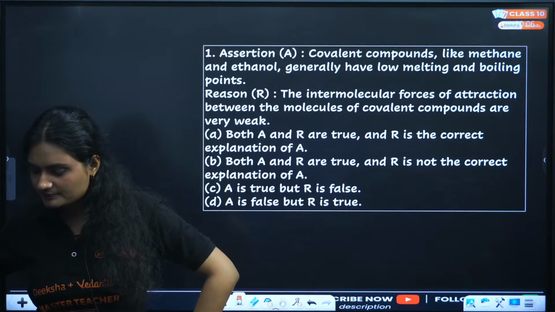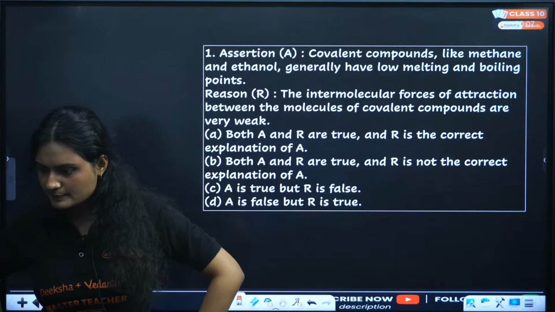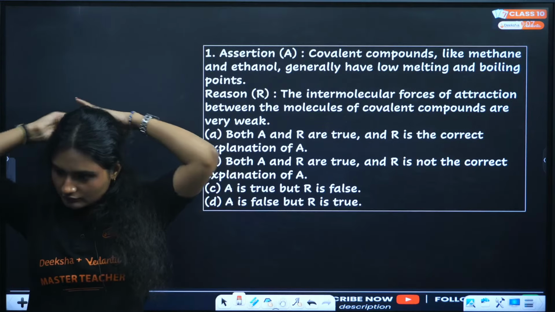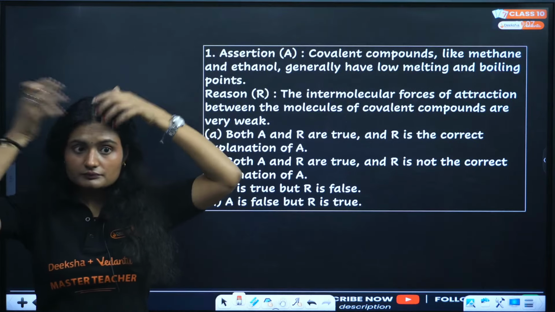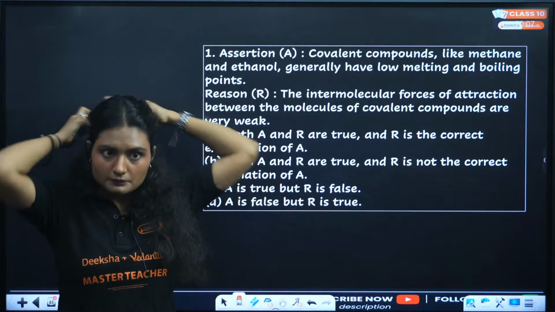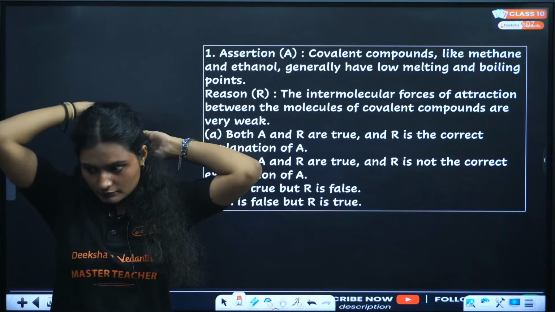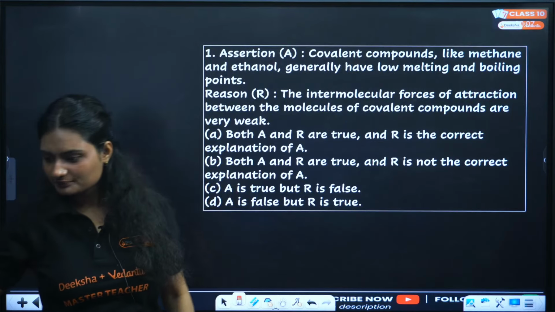Hi Meenakshi. Yeah, it looks like a sponge.